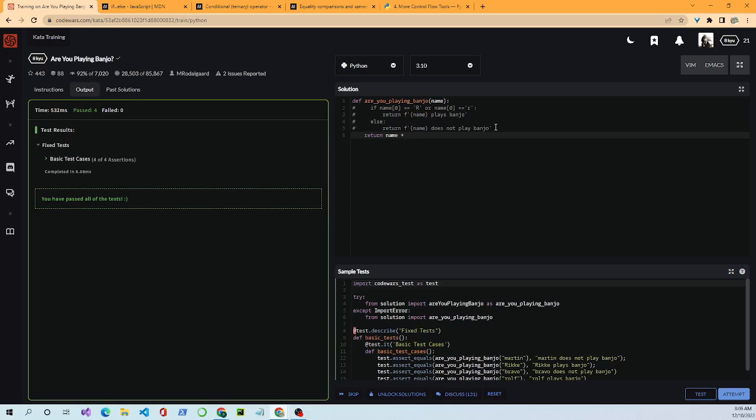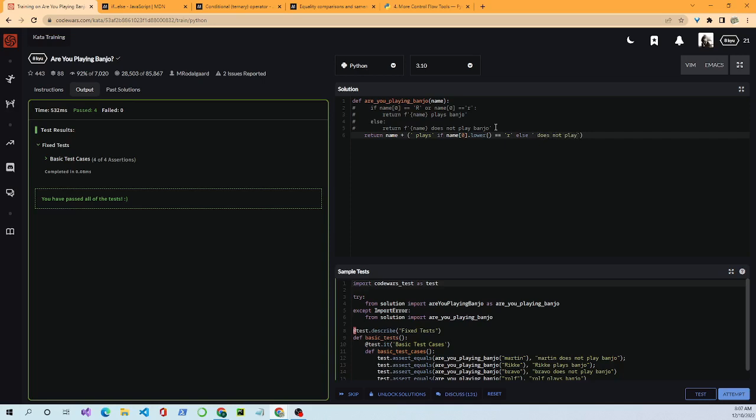Okay, we'll come in here. We'll do plays. I forgot my space. If you don't put the space, it won't do it, right? If name[0].lower, it's a function in Python that makes strings lowercase, equals r, else do another string inside, does not play.